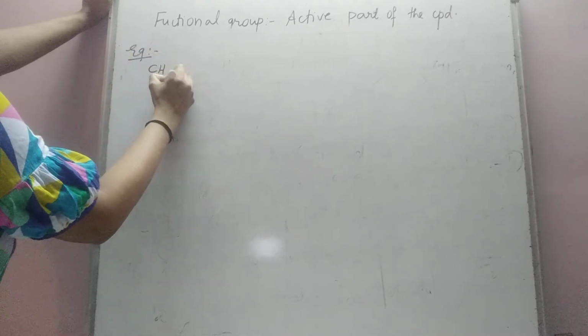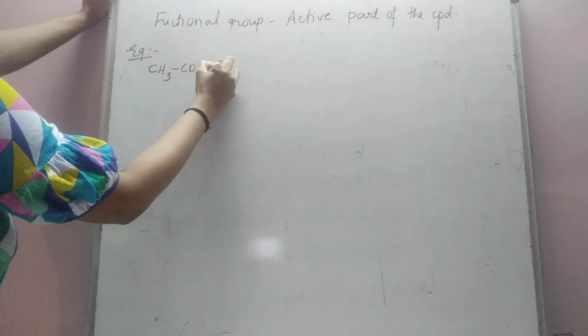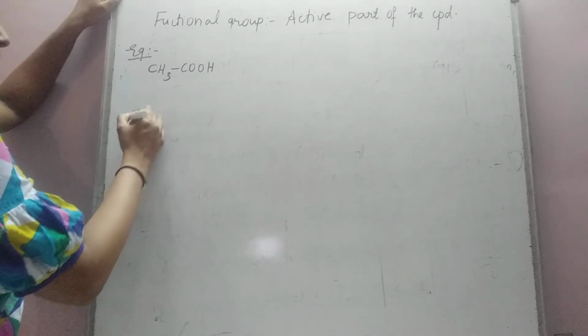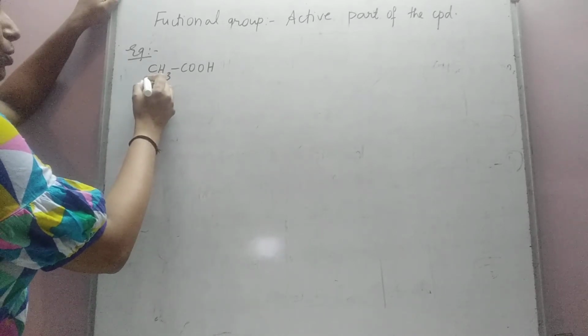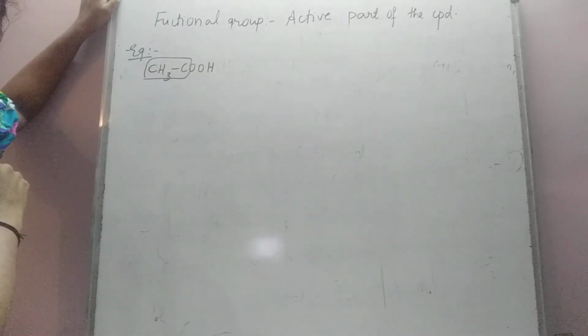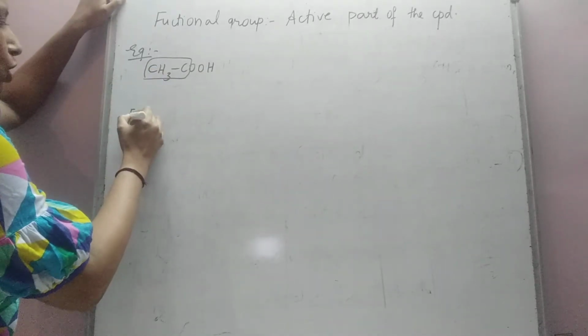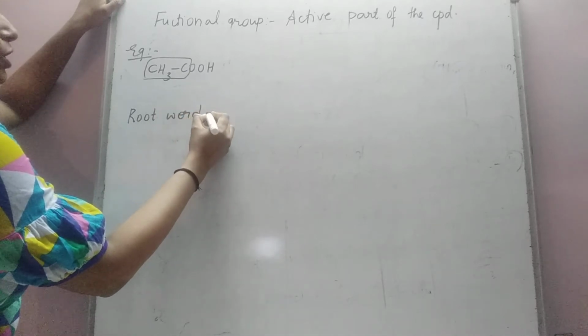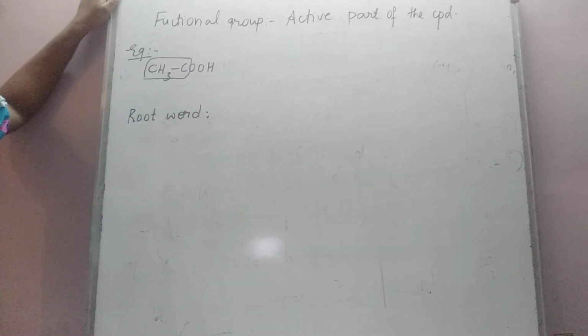Now, if this is your compound, CH3COOH, and I wish to write the IUPAC name, the first thing that you would do is select the longest carbon chain. So this is your longest carbon chain. Your root word will be the name given to the longest carbon chain or the parent chain.